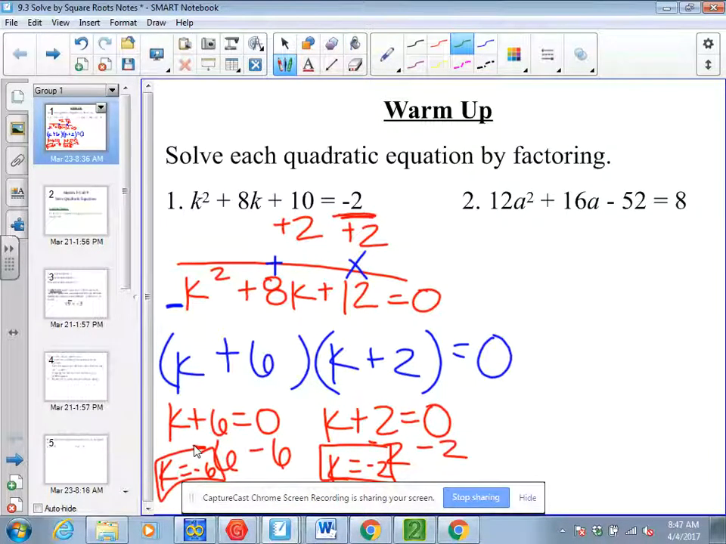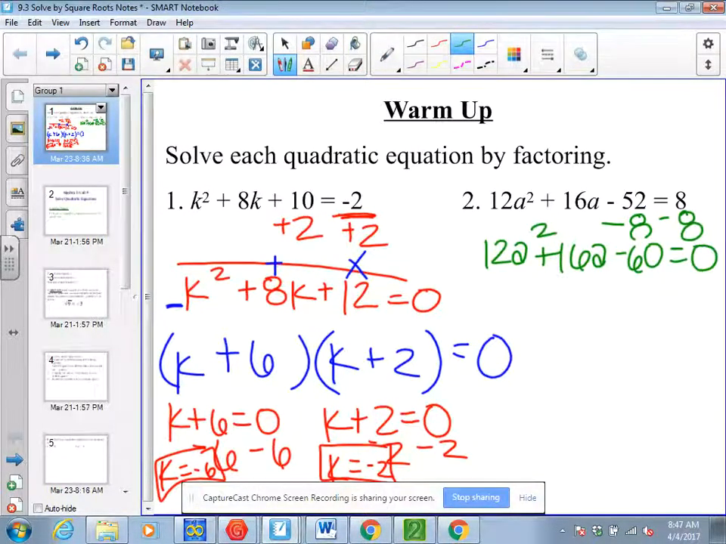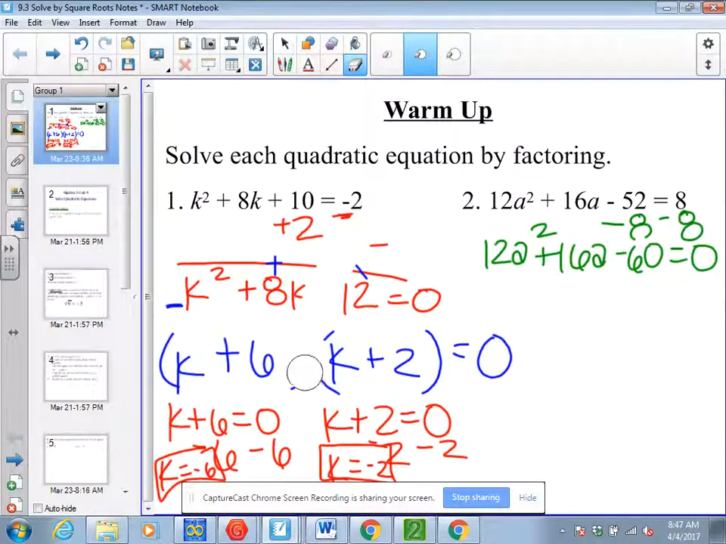In example 2, again, my first step is to subtract this 8. So I need that right side to be 0. So say 12a squared, remember this is a 2, this is an a, this is a 2, plus 16a minus 60, since negative 52 minus 8 is negative 60, equals 0. From here, if I can factor out a GCF, I'm going to factor out a GCF. I'm actually going to erase example 1 so that I get a little bit more space.